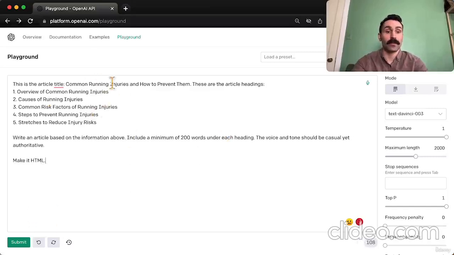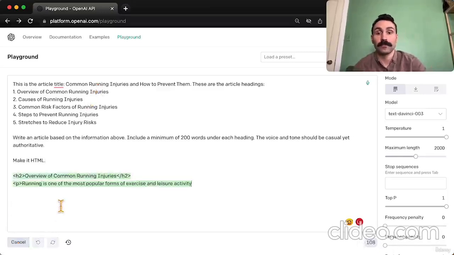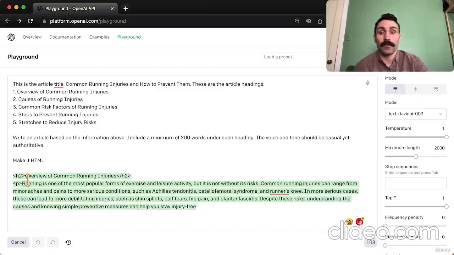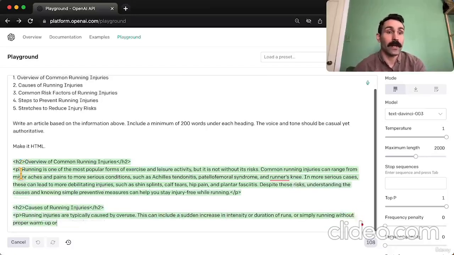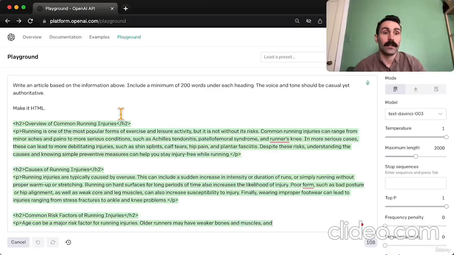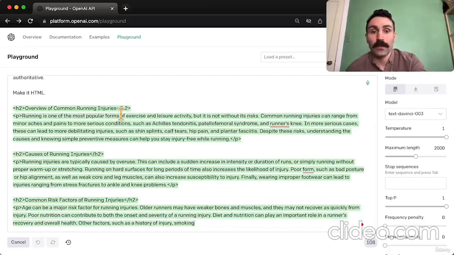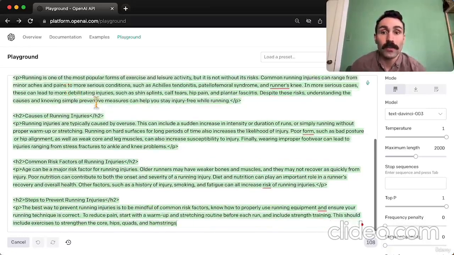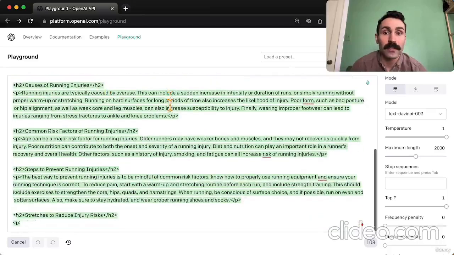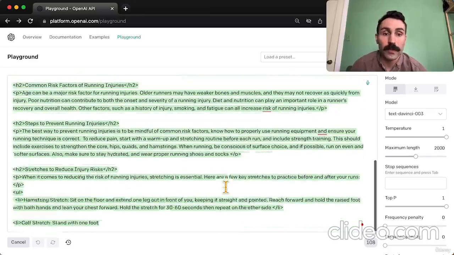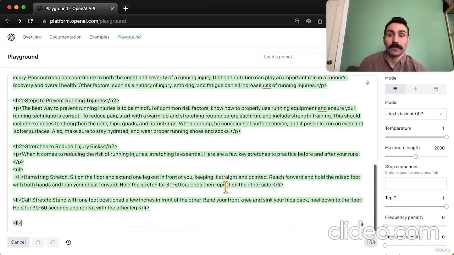Now that we have our prompt complete, let's hit submit. Right away, we have some H2 headings. So if you want to, you can simply copy and paste this into WordPress or whatever site you're using, and it will automatically do the headings for you. So let's see, overview of common running injuries. Running is one of the most popular forms of exercise and leisure activities. Okay, it's making me scroll down. Let's wait until it's done, and let's move on.